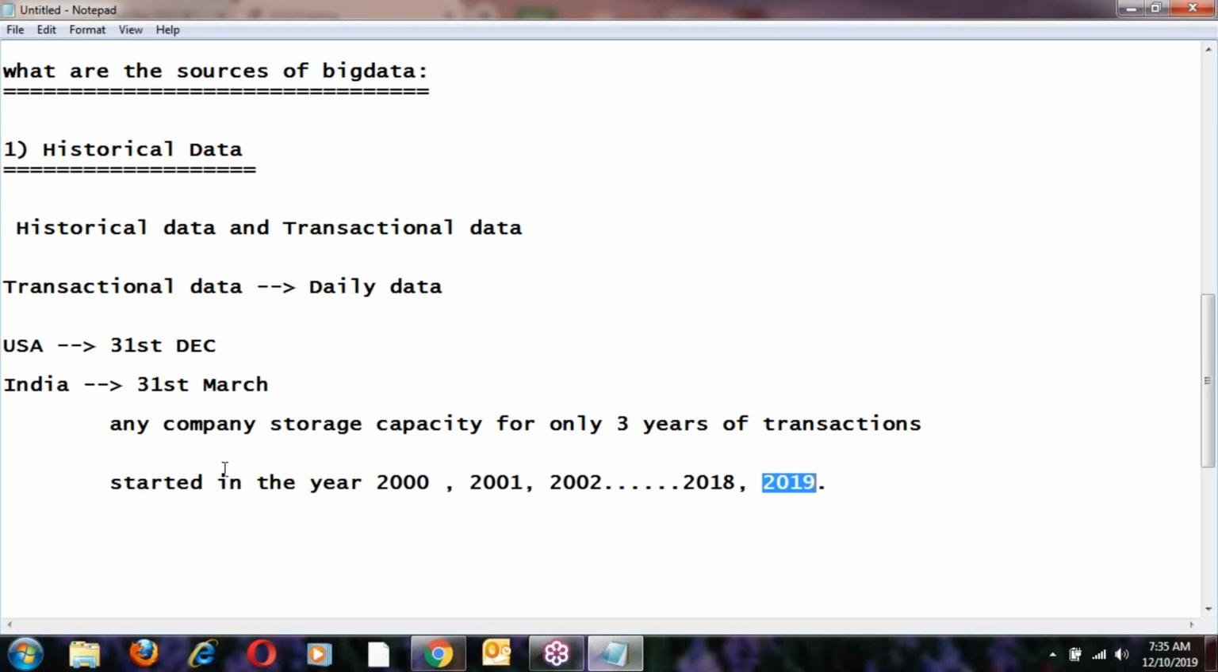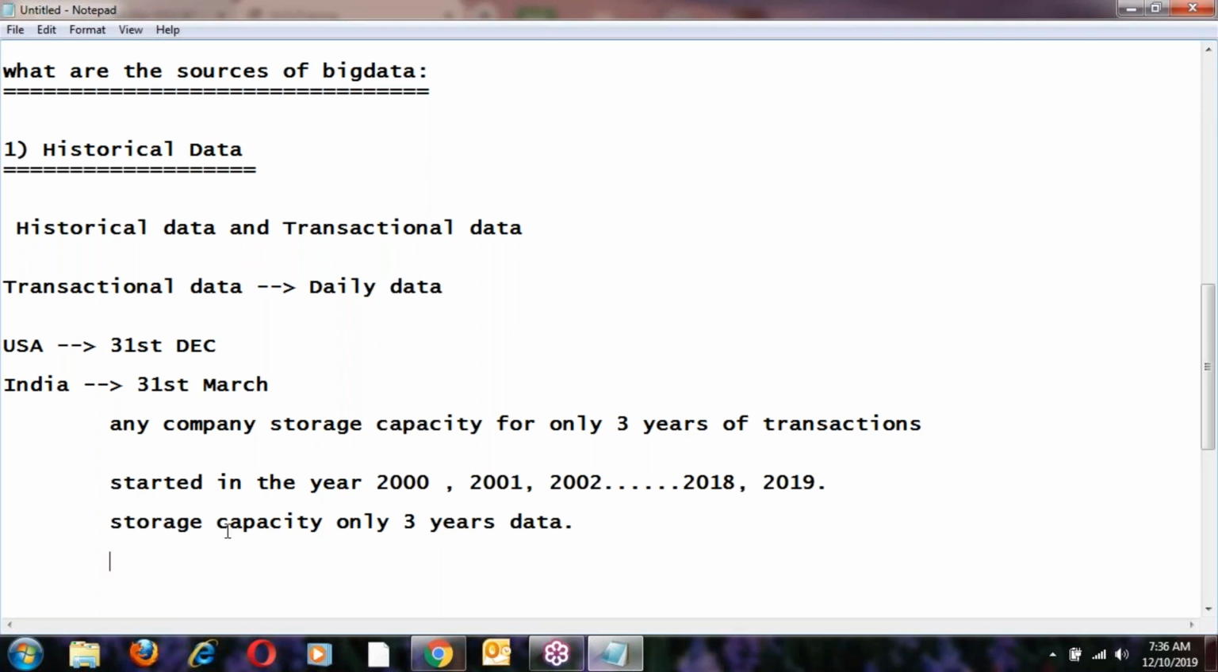Year closing. See this here, 2018, right? So this total thing is historical data. Now suppose the company's storage capacity is only three years of data. Storage capacity is only three years of data. Okay, storing three years of data, right?